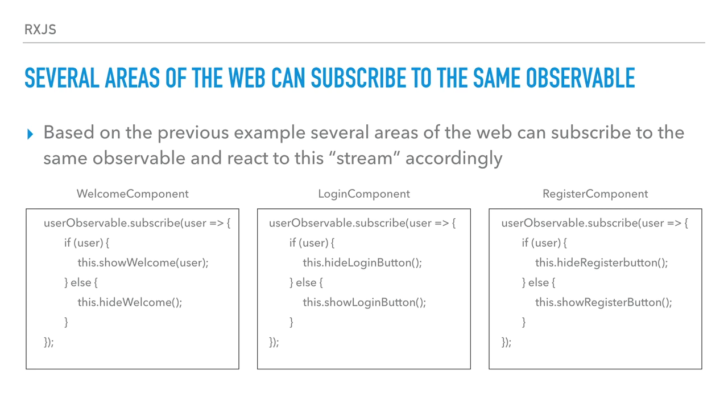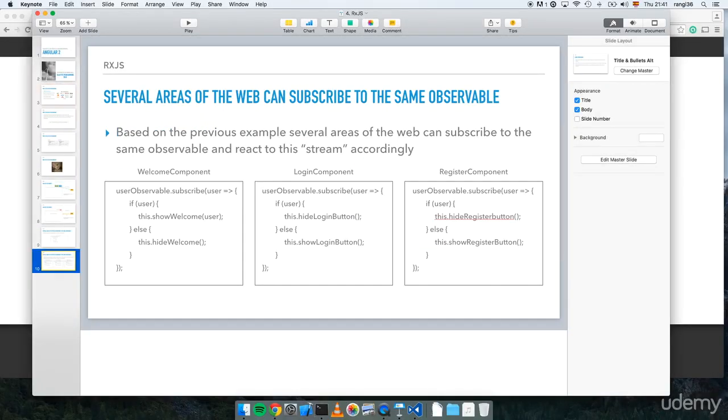In this case, with reactive programming, all the components stay independent from each other and they react to the stream differently. So now let's go to a practical example that took me a little bit of time to think about, to find the easiest way to explain what reactive programming is.